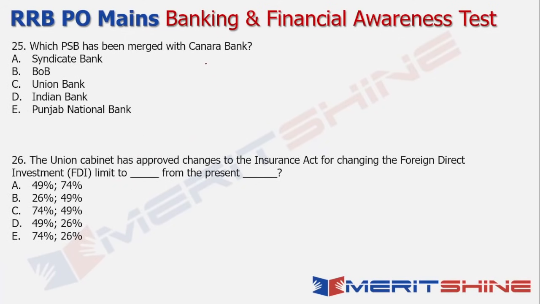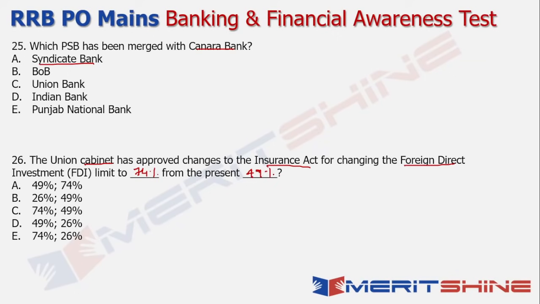Which public sector bank has merged with Canara Bank? So you should basically be able to answer this with your eyes closed. The answer is Syndicate Bank. Now talking about the Union Cabinet having approved changes to the Insurance Act for the change in the foreign direct investment limit in the insurance sector, right? So that is basically to bring it to 74% from the earlier 49% that was there.